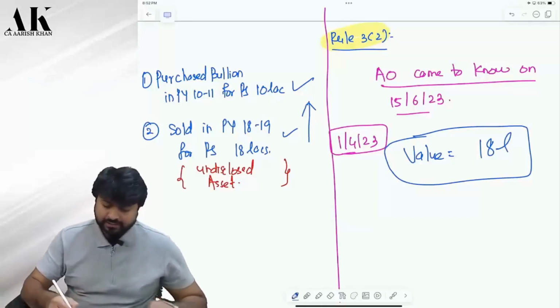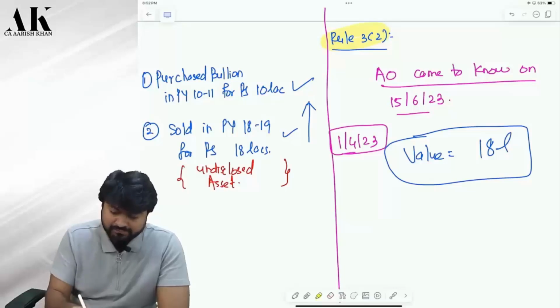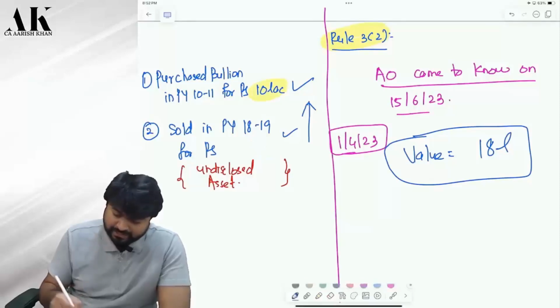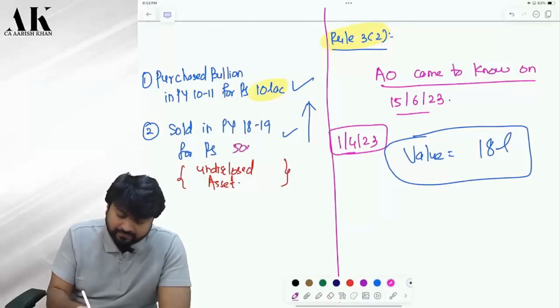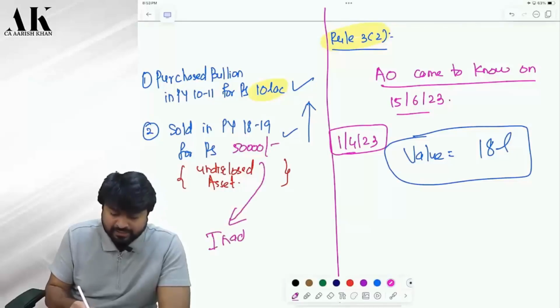Now, see here. Suppose I purchased the bullion in 2010 for 10 lakhs, and I sold it in previous year 18-19 for, say, 50,000 rupees.